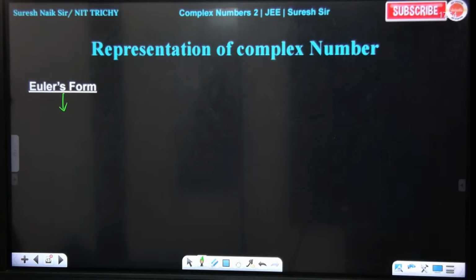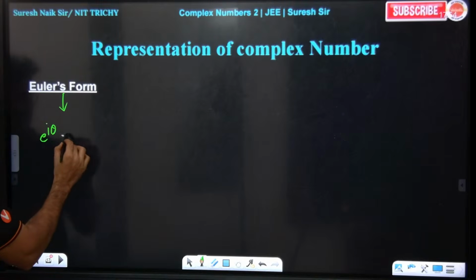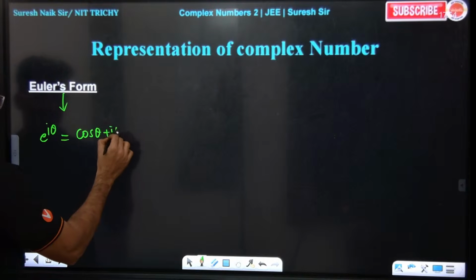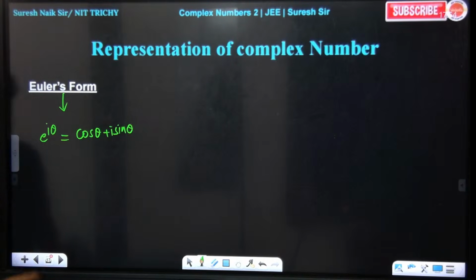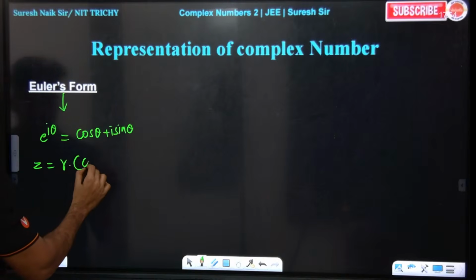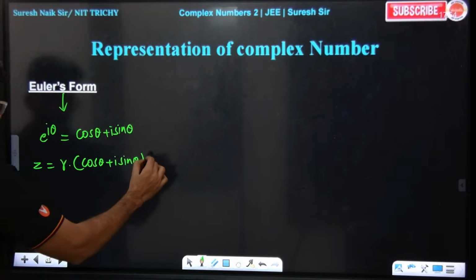Now do you know what Euler said? e power i theta is equal to cos theta plus i sin theta. This is Euler's definition. Now in Euler form, how do I represent a complex number? We know that this is polar form, correct?